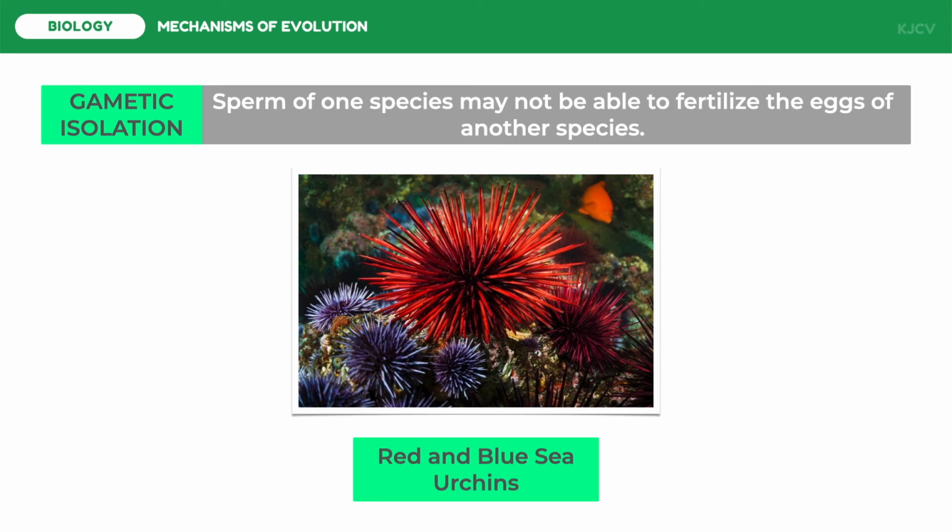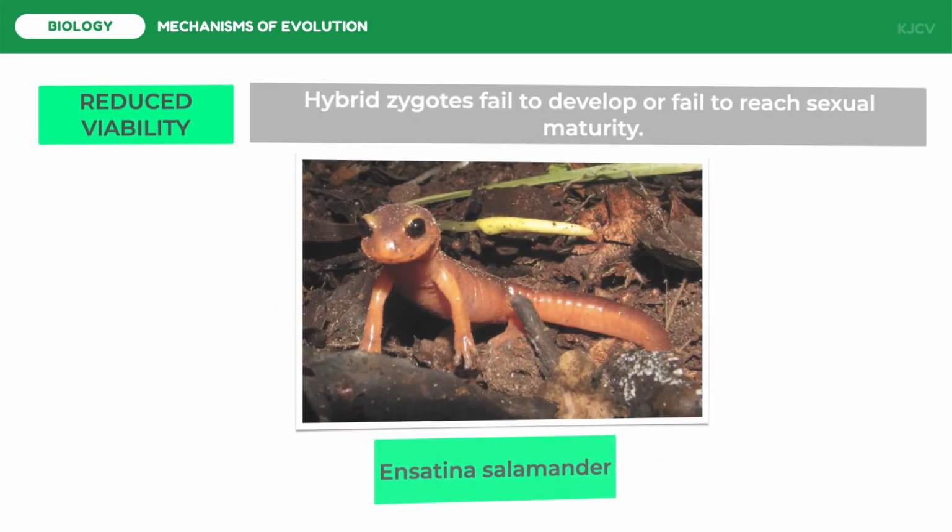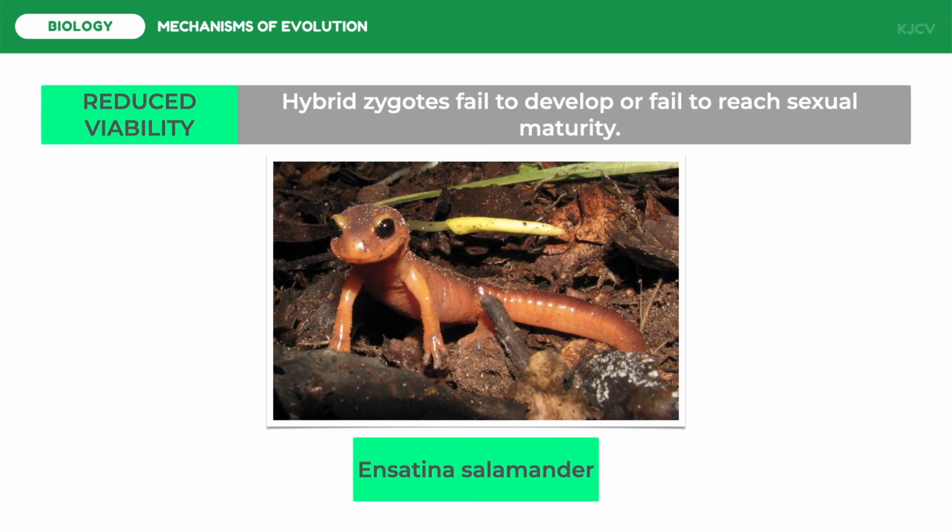Now, let us look at the post-zygotic barriers. For reduced viability, genes of different parent species can interfere in ways that hinder the production or survival of the hybrid in its environment. Some salamander subspecies of the genus Ensatina live in the same regions and habitats, where they occasionally hybridize. But most of the hybrids do not complete development, and those that do are frail.